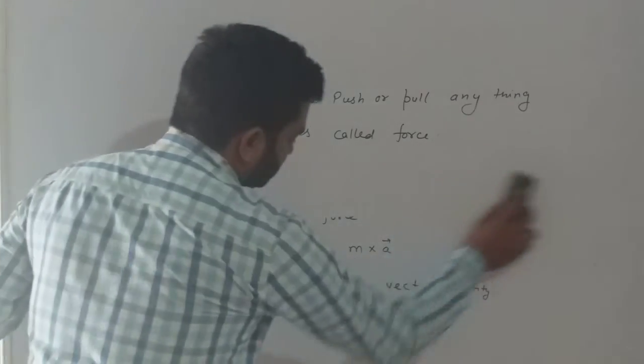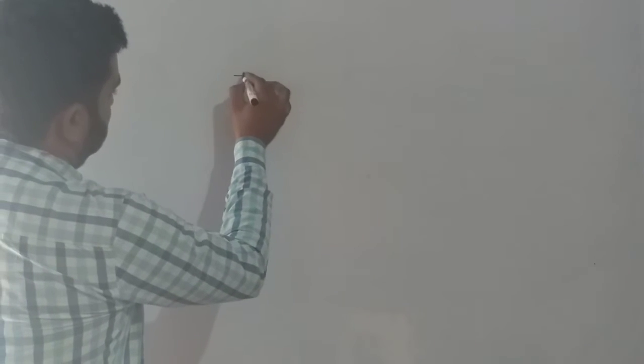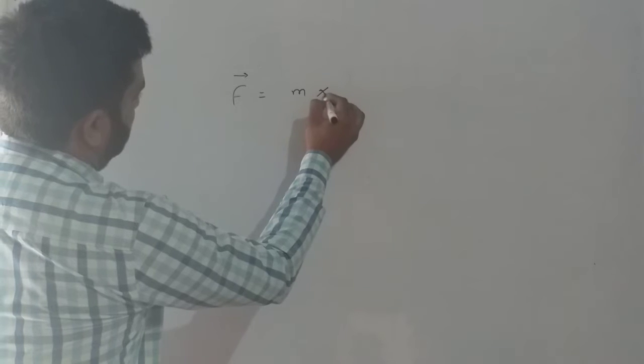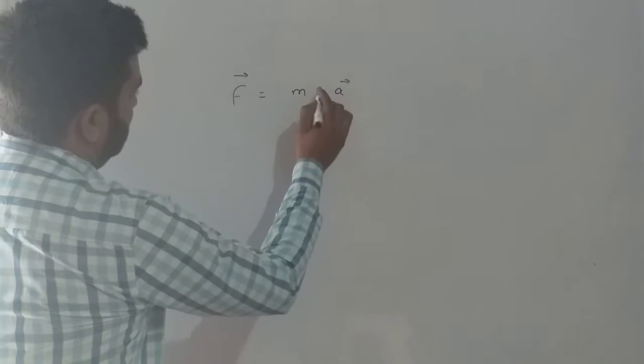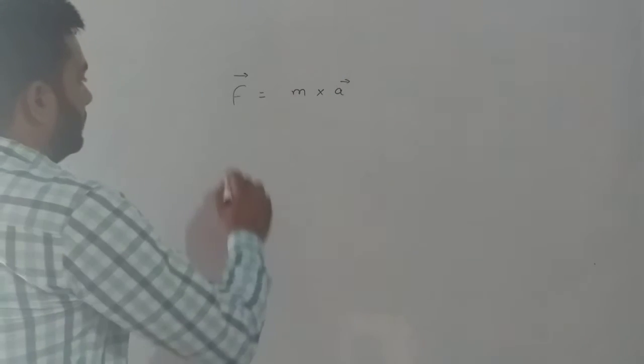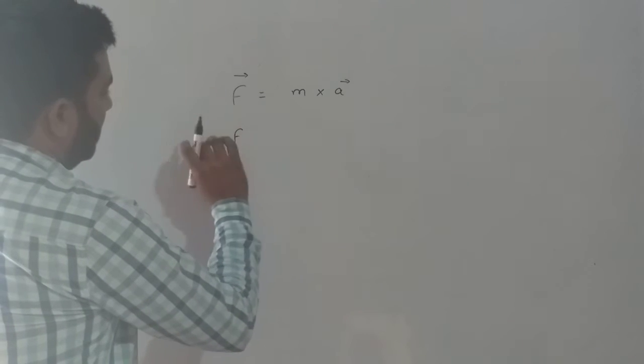Here we studied that force is equal to mass into acceleration. F vector here is force.